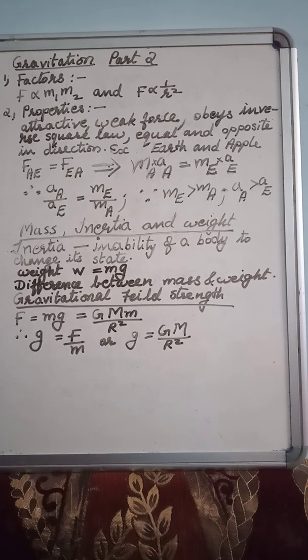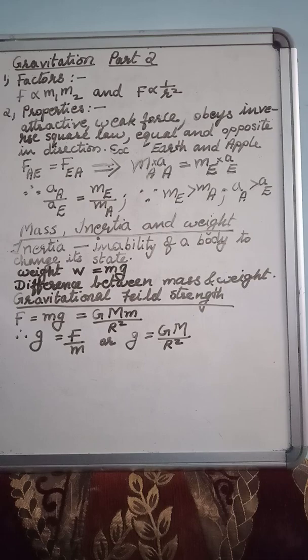Next is the difference between mass and weight. Mass is the matter contained in the body, whereas weight is the gravitational force acting on the body. That is the first difference. Second difference: the mass of a body cannot be zero, but weight can be zero. The weight formula is mg; if g becomes zero, weight also becomes zero. So weight can be zero, but mass cannot be zero.